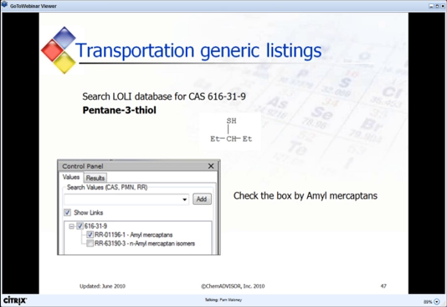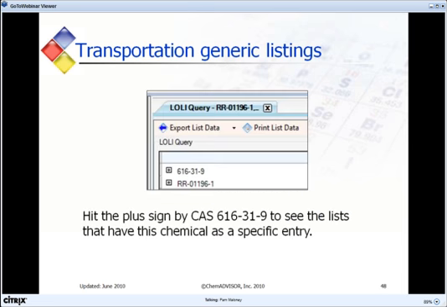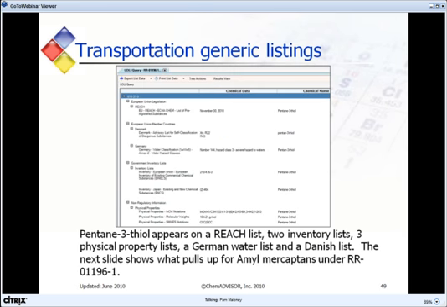Remember from Rachel's slides that links are recommendations to the user for further investigation. Check the box by amyl mercaptans and then hit the search button. Then we'll hit the plus by our specific chemical to see what the LALI query program finds for our specific chemical.